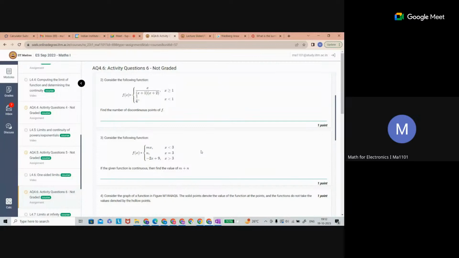Why will you equate the 3? Because, of course, this is taking a limit. Just equate all 3 of those while taking x equal to 3. So 3m is equal to n is equal to minus 6 plus 9. So maybe, sir, the second option is right in this. No, without that you cannot. If x is equal to 3, then you will only get n, right? You cannot substitute here, not here also. Because at x is equal to 3 you have n.